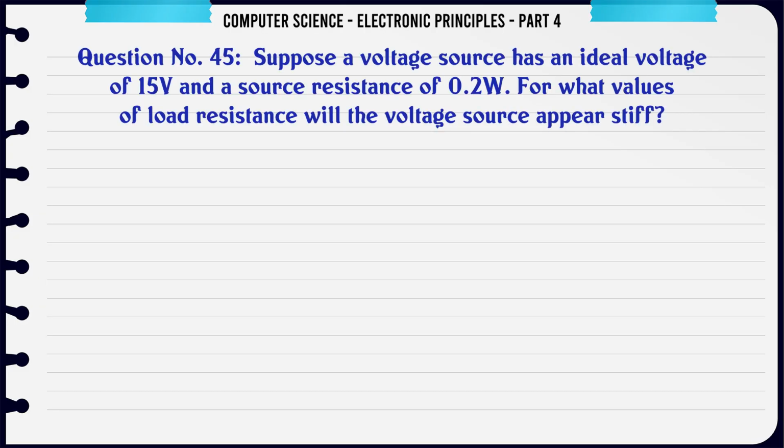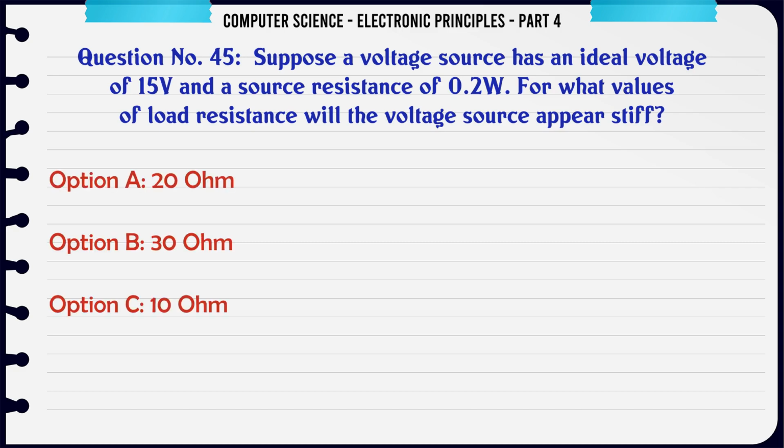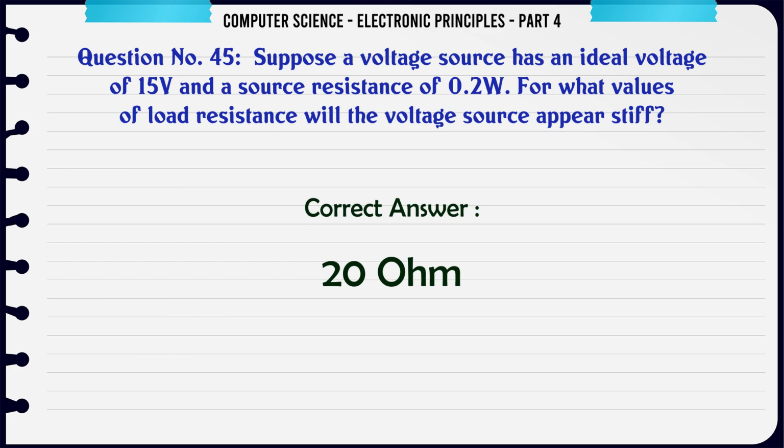Suppose a voltage source has an ideal voltage of 15 V and a source resistance of 0.2 ohm. For what values of load resistance will the voltage source appear stiff? A. 20 ohm, B. 30 ohm, C. 10 ohm, D. 100 ohm. The correct answer is 20 ohm.